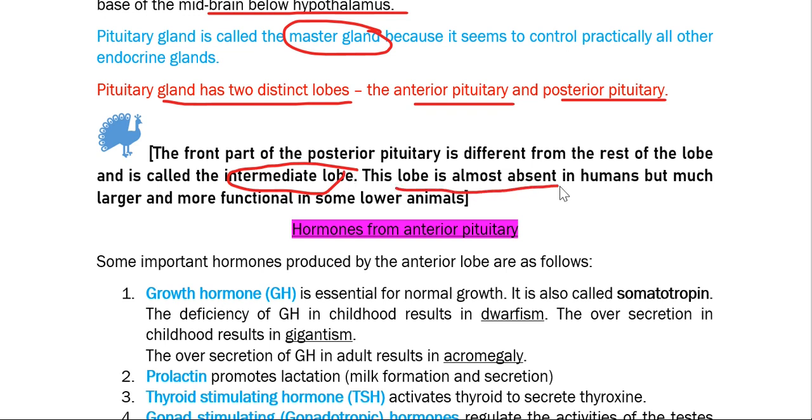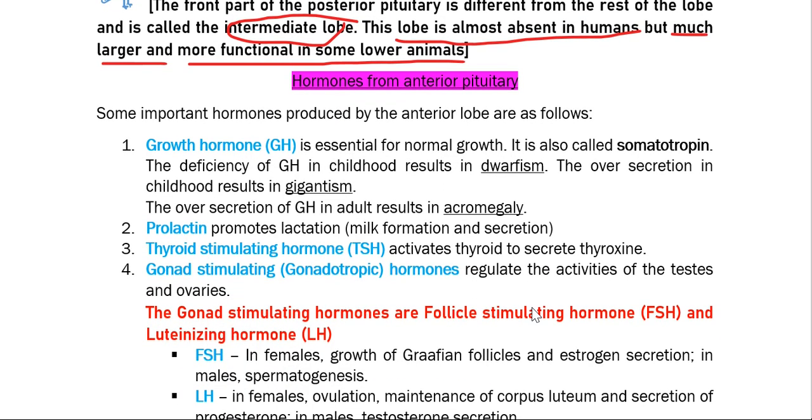Now this lobe is almost absent in humans but much larger and more functional in some lower animals. So if you observe the intermediate part of the rat or mice, you can easily observe this part, but in humans this part is totally absent. Now the hormones which are mainly coming out from the anterior pituitary.